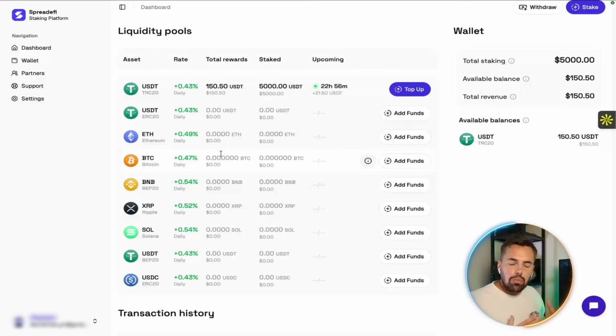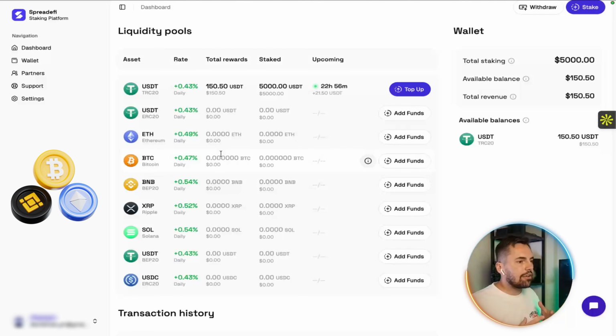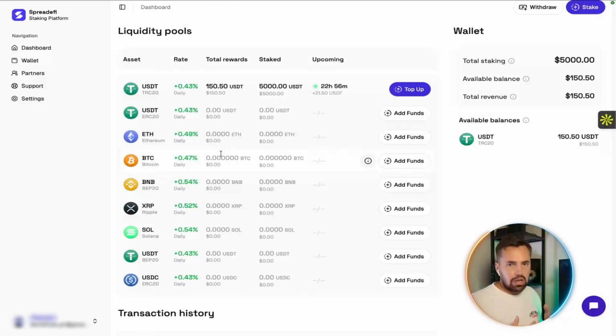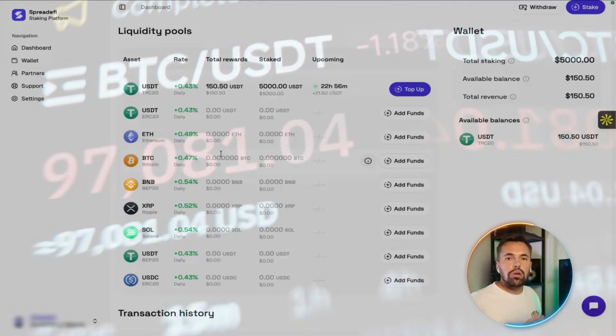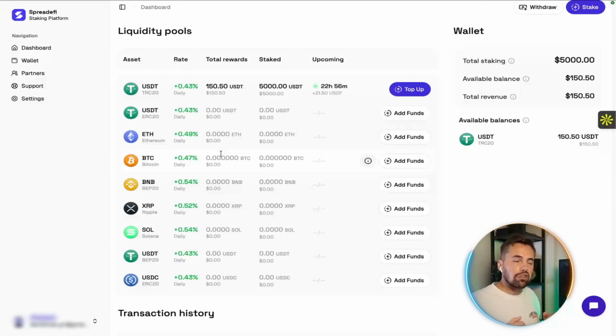So let's start with the heart of it, the exchange pools. And here's the full list, and you can see the different assets and how each pool is structured. This is the transparency you want. You're not being asked to trust a black box. The pools are laid out for you to actually look at. So let me open one up so you can see the detail.